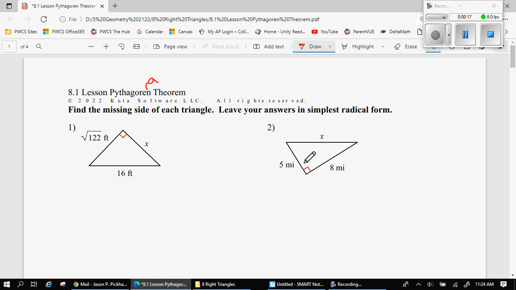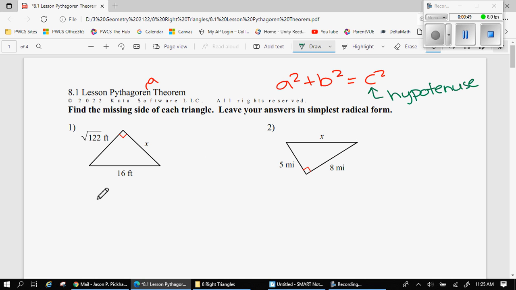We've talked about the Pythagorean Theorem a bunch this year. If you remember, it's the relationship between the sides of a right triangle. It is A squared plus B squared equals C squared. And that C is always the hypotenuse, the longest side. And so we've used this to find distance, and we could also use it to find a missing side in a right triangle, and that's what we're going to do here today.